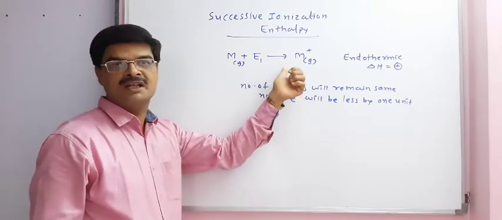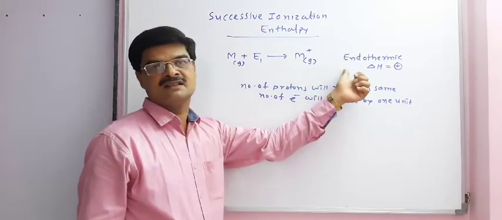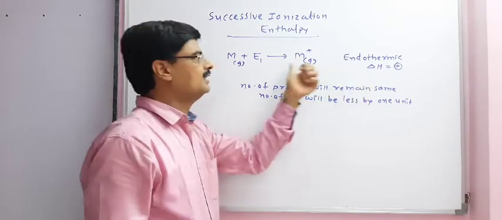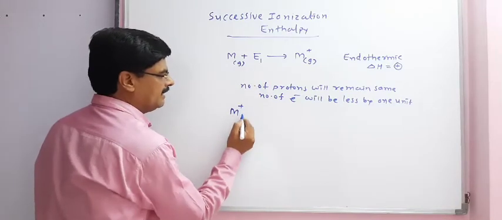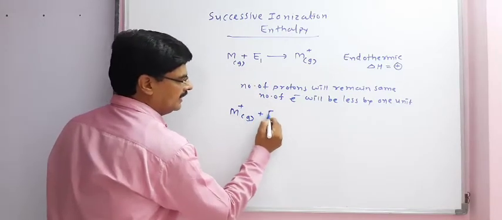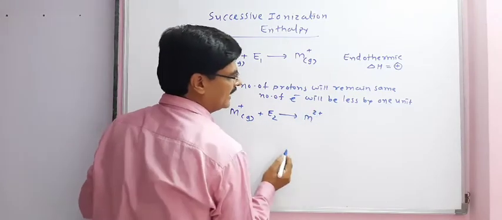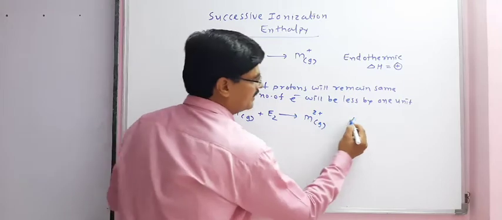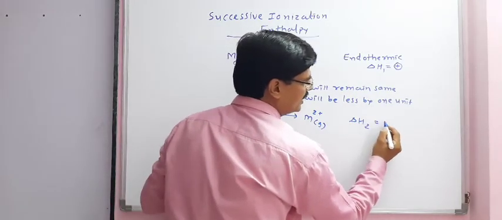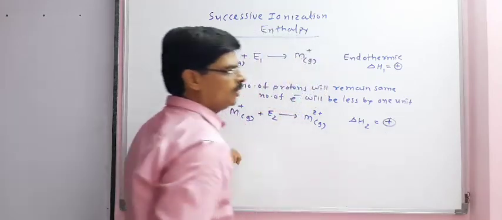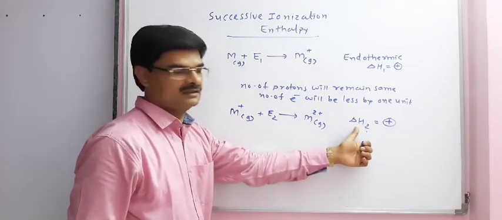So to remove the next electron will be more difficult, means more energy is necessary to remove that electron. Like M plus gas, energy E2, it converts to M2 plus ion. Delta H, this is 1, this is 2. Delta H will be more, that is we can say it is more endothermic reaction.